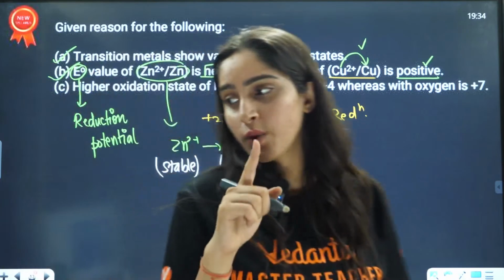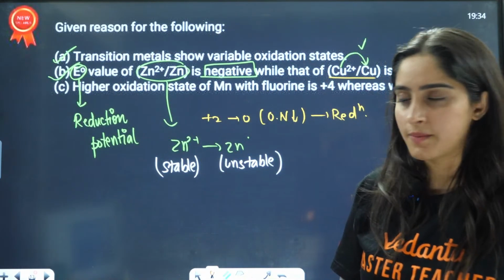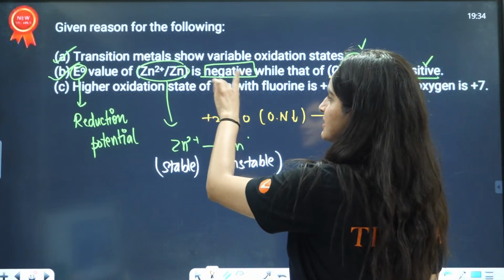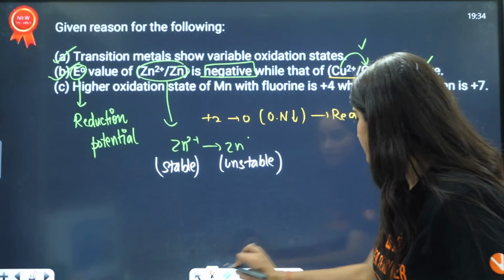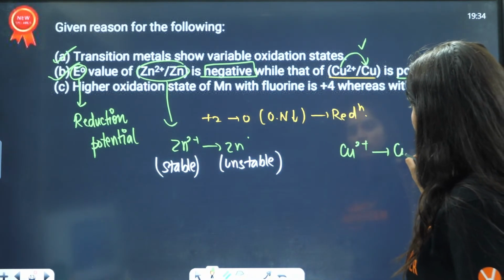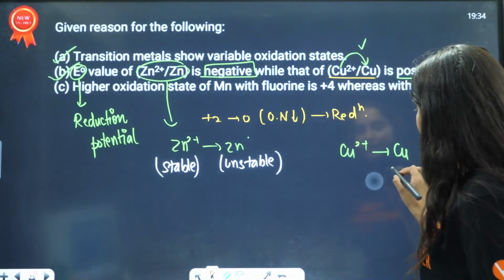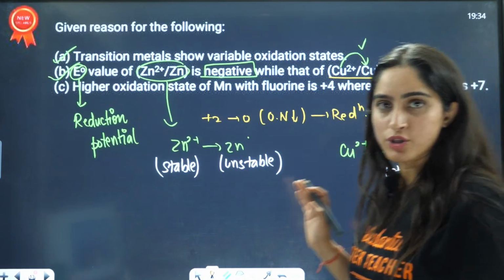This explanation is for those who are unable to understand which is stable and which is unstable. Negative means it is going into an unstable situation. Positive means Cu2+ to Cu, it should definitely be more stable. Only then is it possible.